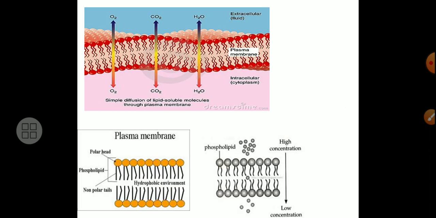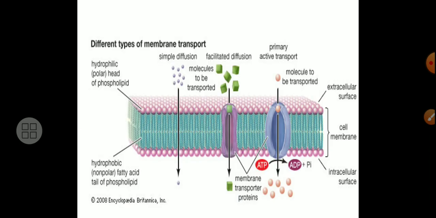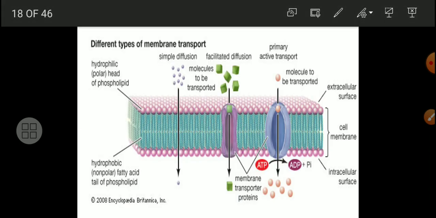Again the same structure is there, how the things are going to happen. Already I have given you an idea about the structure of the plasma membrane. Again this is a different type of membrane transport that we have to study, my friends. Here are the hydrophilic polar end heads, these are the polar ends of a lipid molecule.